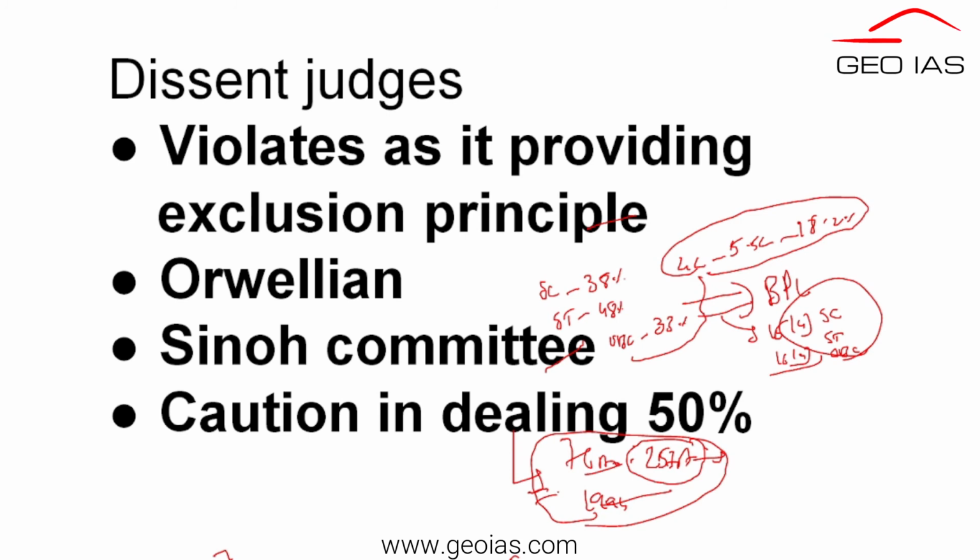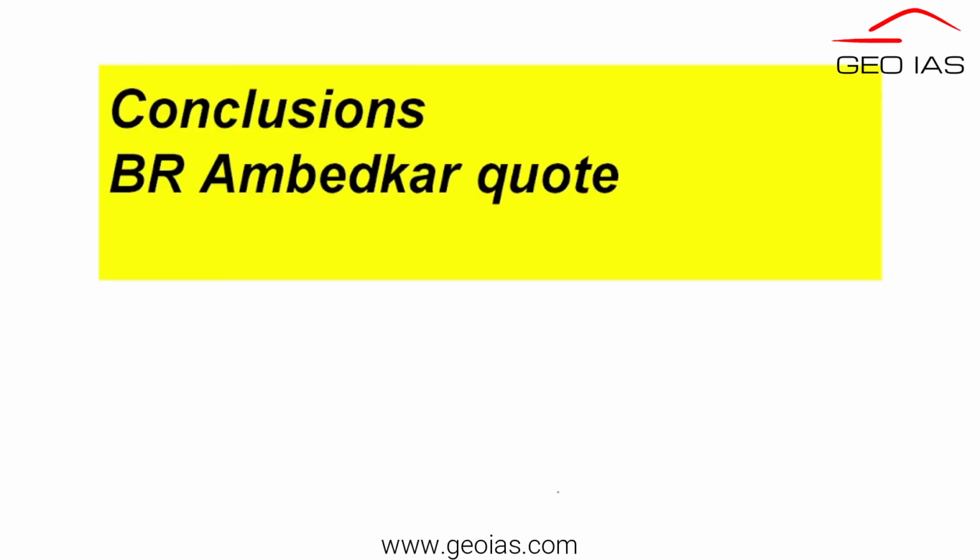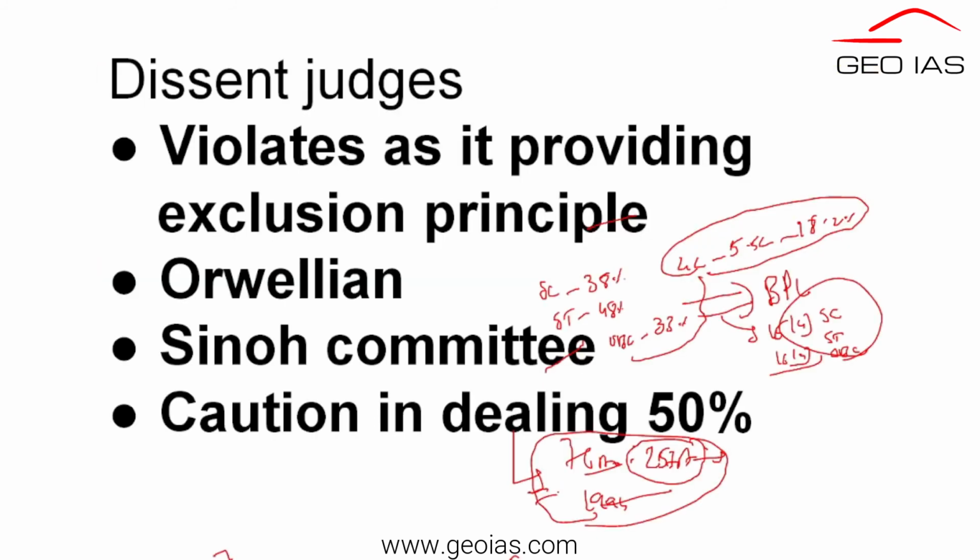It violates the basic structure because it is excluding people, and they have empirical evidence, practical data also, to say that the economic weaker section doesn't exist only in the general category, but even in the weaker sections. So we need to use these reservations for them also. There is also the 50% ceiling limit, and this kind of thing will definitely violate it, so we need to follow care and caution on this principle.